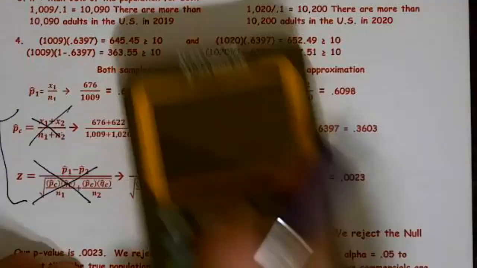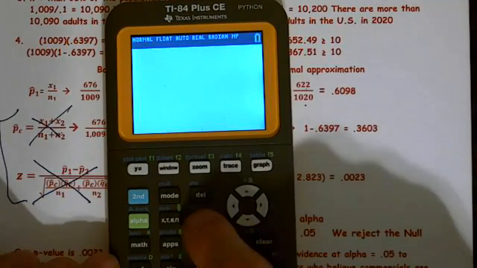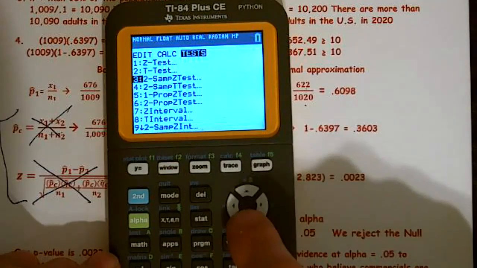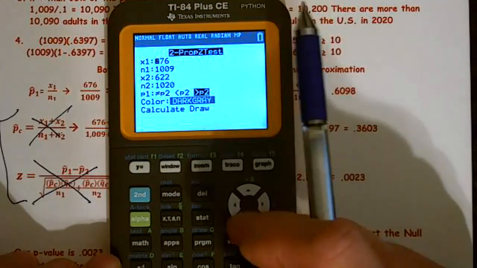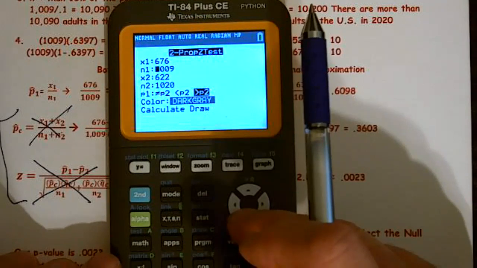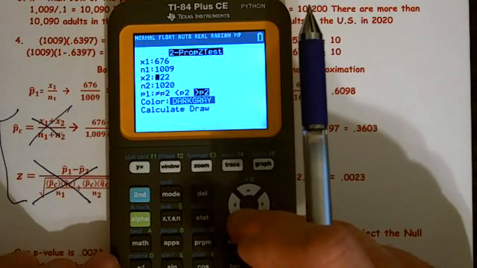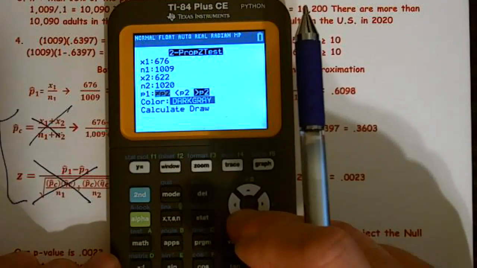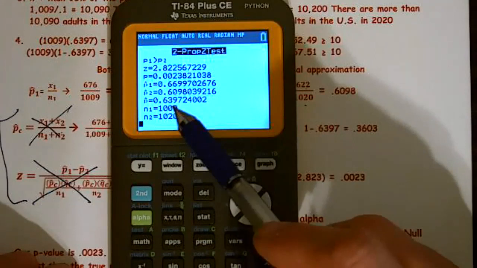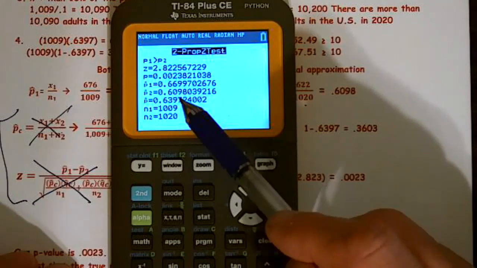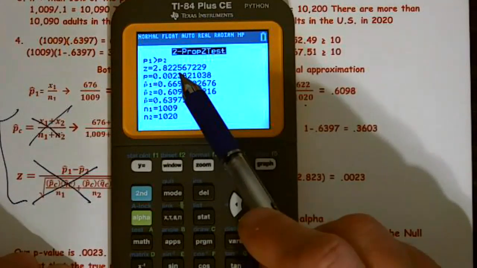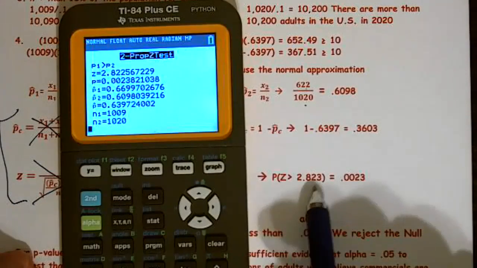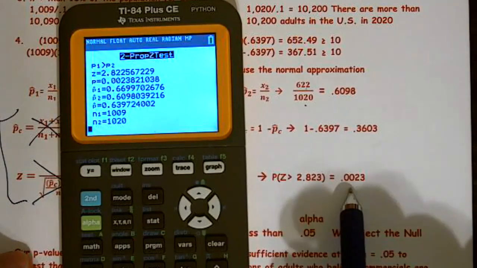All right, so I'm going to go back to my calculator. Stat, test, 2 proportion z-test. X1 was 676, N1 1,009, X2 622, N2 1,020. It was greater than, we calculate, and sure enough, there's P hat 1, there's P hat 2, there's P hat C. We see that we have a Z statistic of 2.822, and it equals